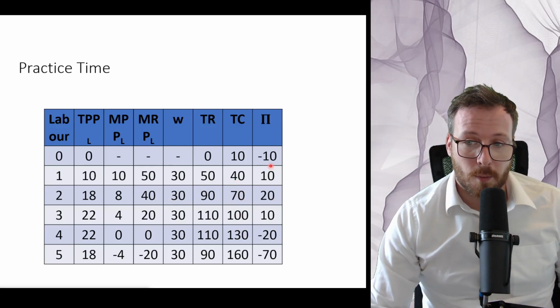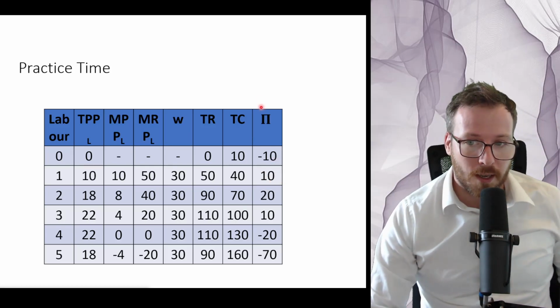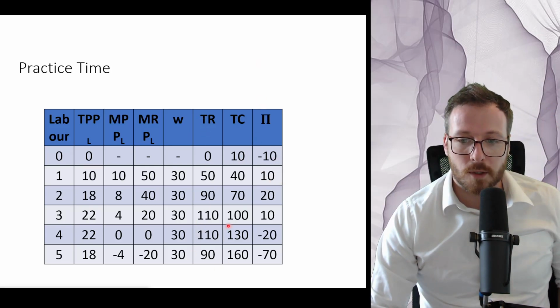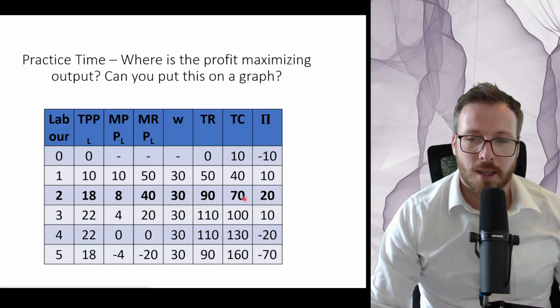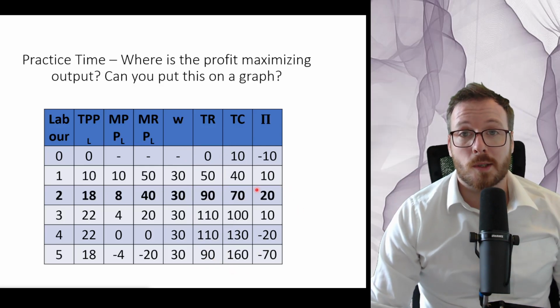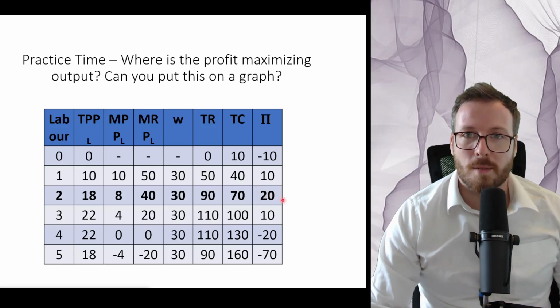And then finally, we have our profit. So I'm sure you can work out what our profit is. Profit is going to be the total revenue, so the total money generated, minus the total costs. Which one offers us the highest profit? That's right, number 2. So that's how many employees the organization is going to select. This is the profit maximizing rate of them.